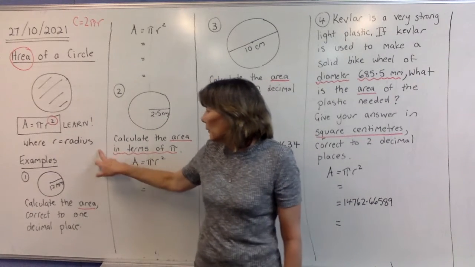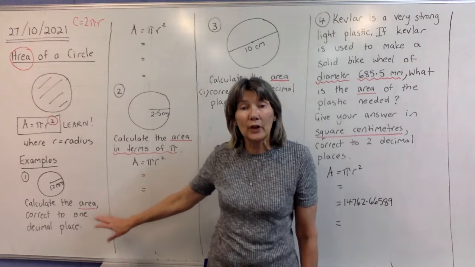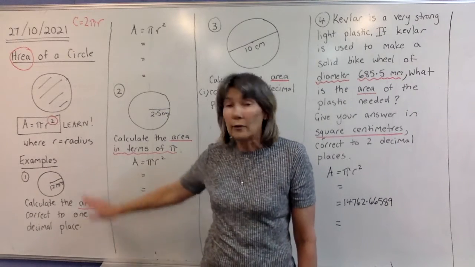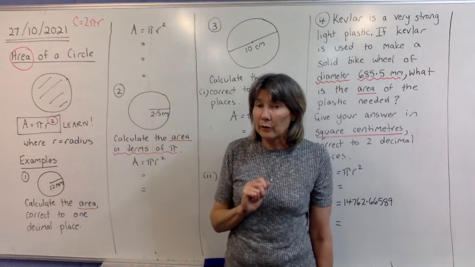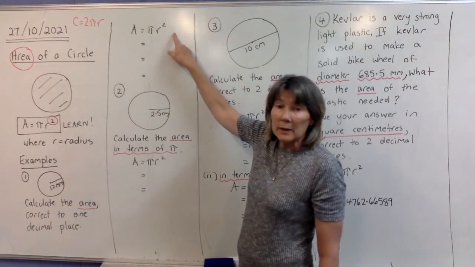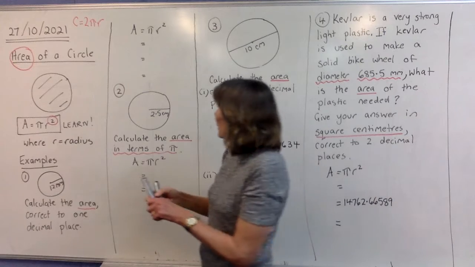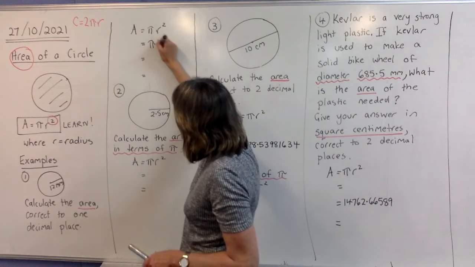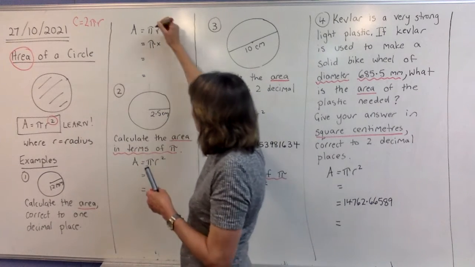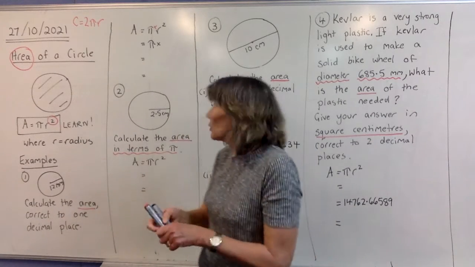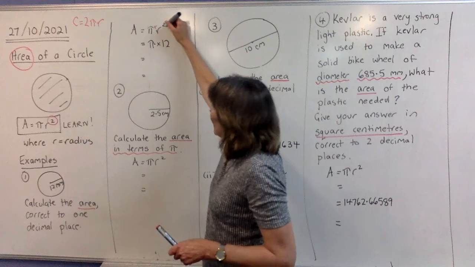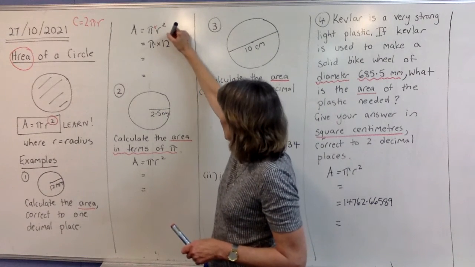Okay, so now we're going to use it in these questions. The first one is calculate the area of this circle. We're going to start with our area formula. There's only one formula for the area of a circle. So A equals pi r squared. So now we're going to do pi times, remember there's a times in here. Now the radius is 12. So we're going to put the 12 in there. And don't forget the squared up here in the formula.